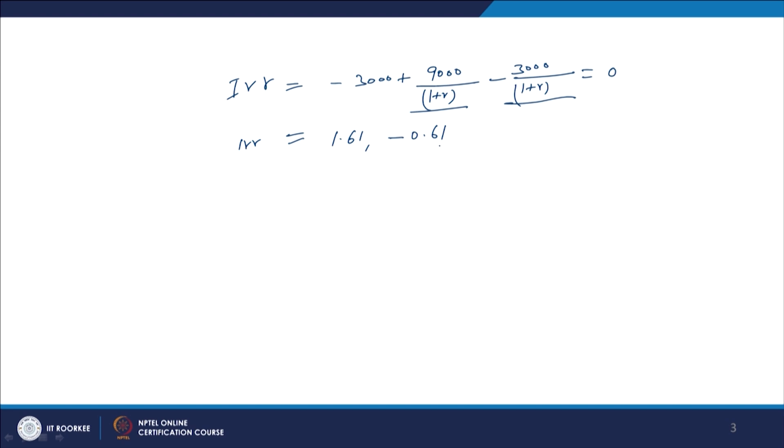So if you convert that into percentage terms, this becomes 161% and this becomes minus 61%, right.